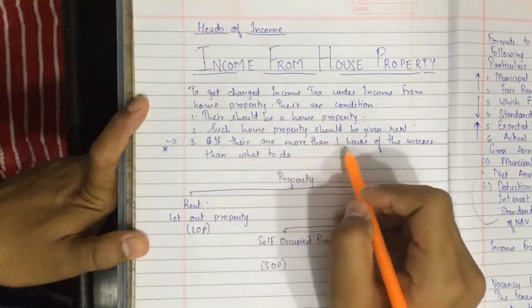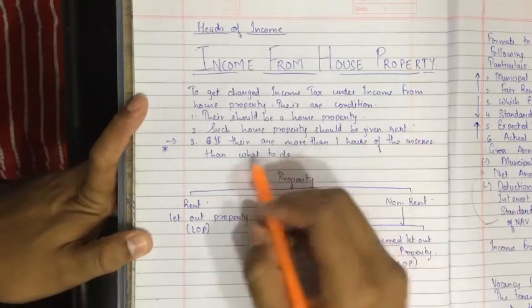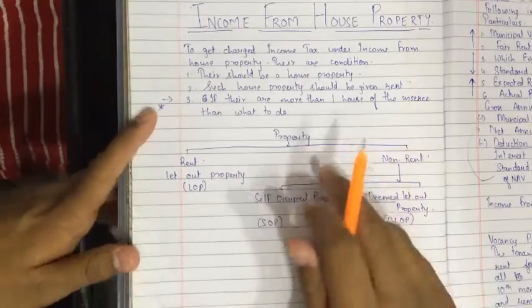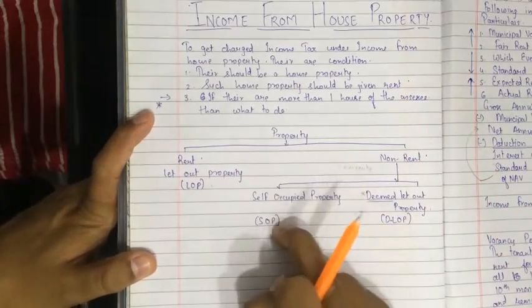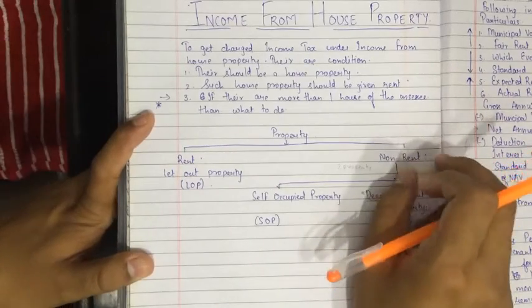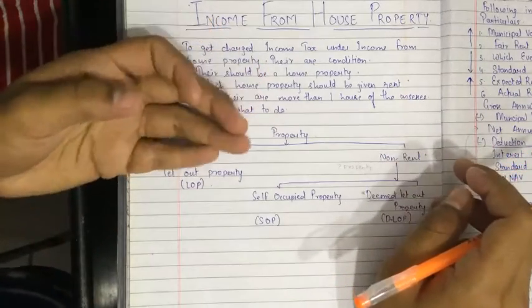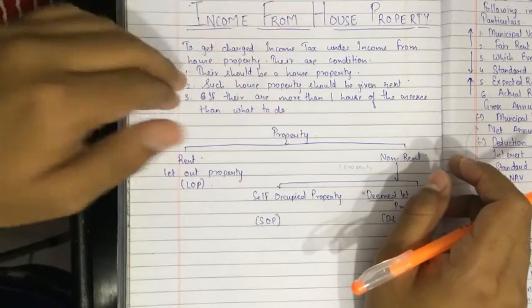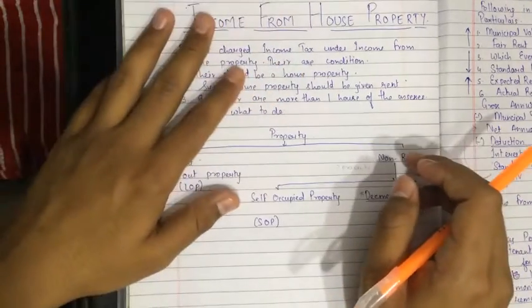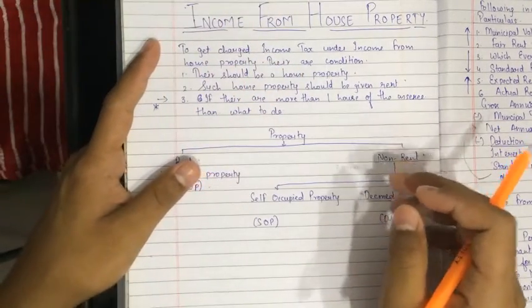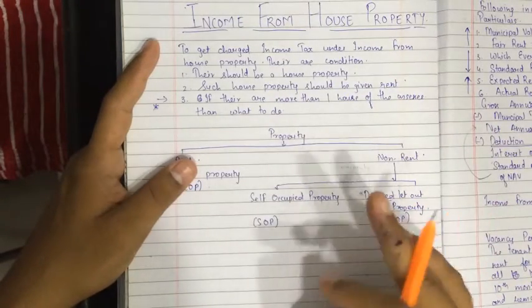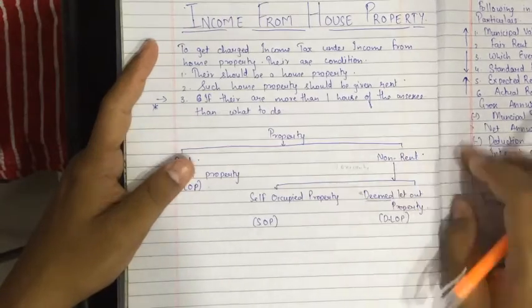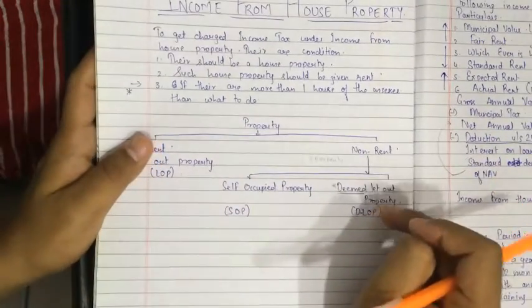If there is more than one house of the assessee, then what to do? Let out property is rented, self-occupied property is not rented, and then there is deemed let out property. If the assessee has more than one house, in one house he is staying and the other house he has not put on rent, such a house will also come under taxation as deemed let out property, that is DLOP.